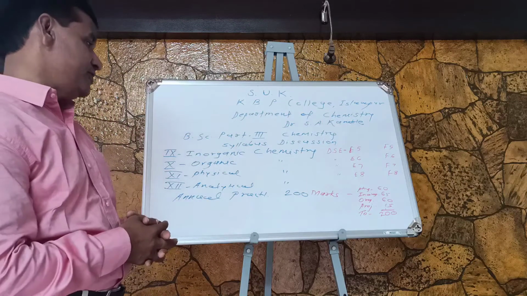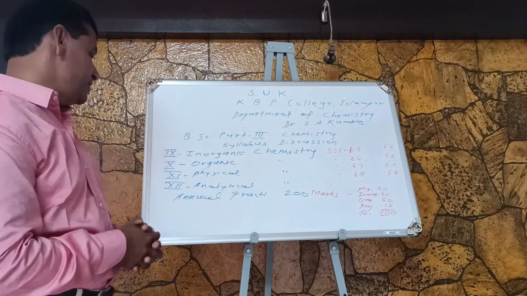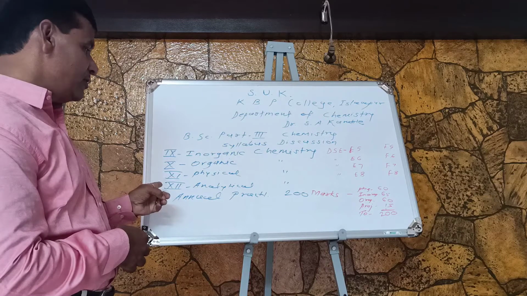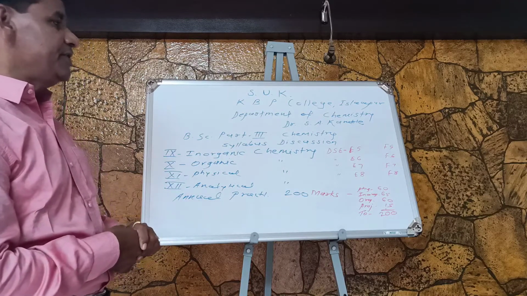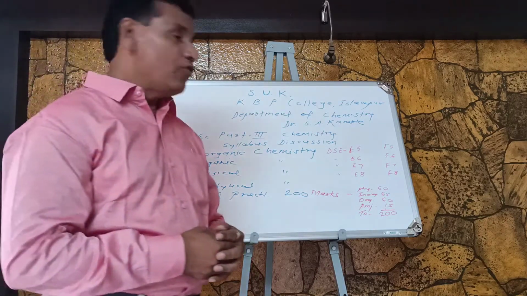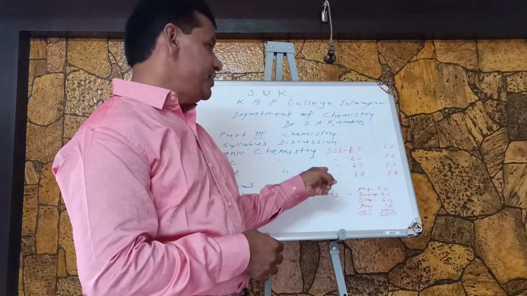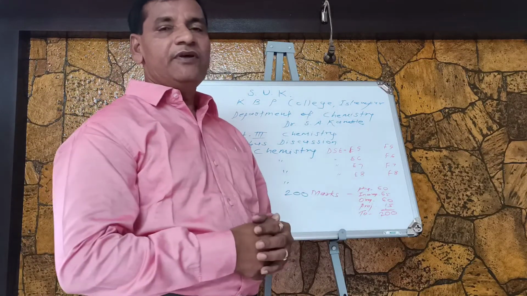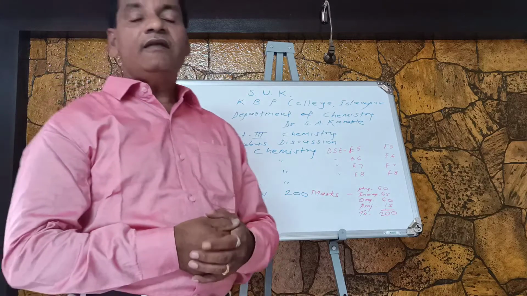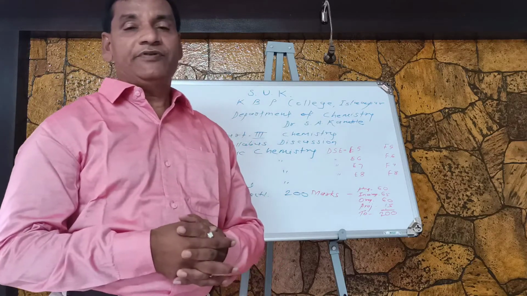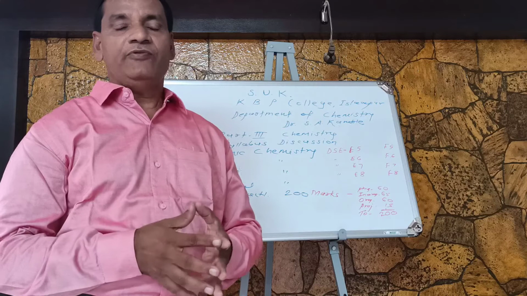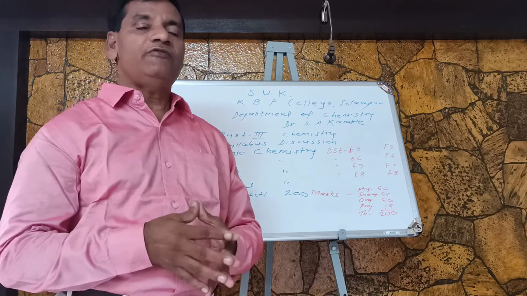And the last paper for semester 5, paper number 12, is Analytical Chemistry and its paper code is DSE E8.